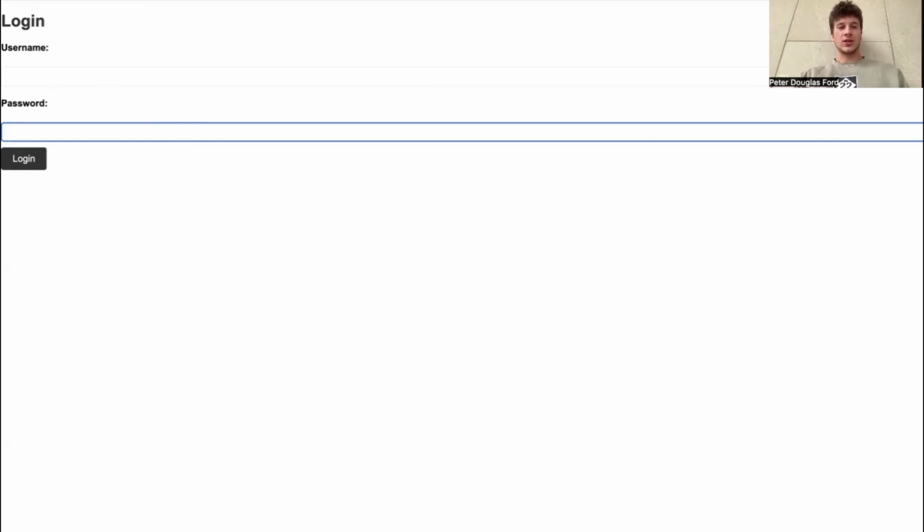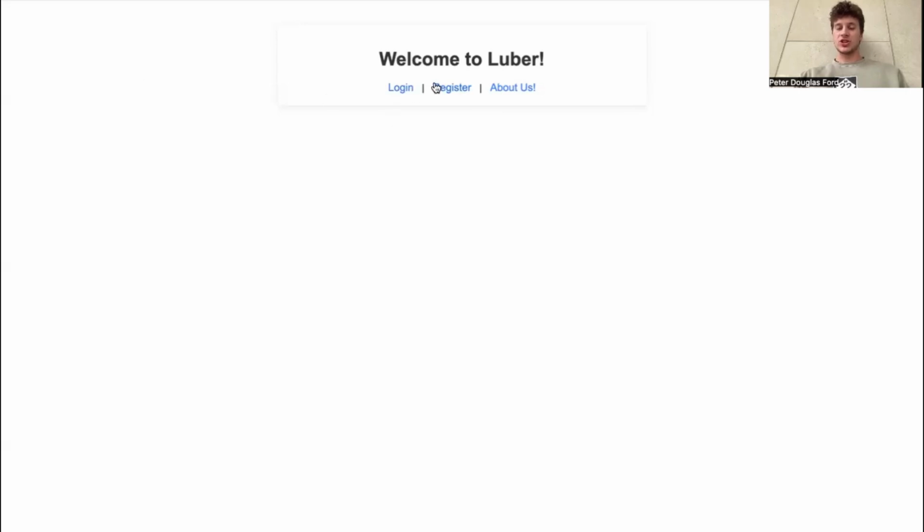Then, of course, there's a lot of CSS improvements that can be made. Then there's also the price negotiation that can happen, and maybe being more specific with your location, like this apartment number, because in a big city, it'd be hard to find someone. So just lots of little things to improve our current working Luber.